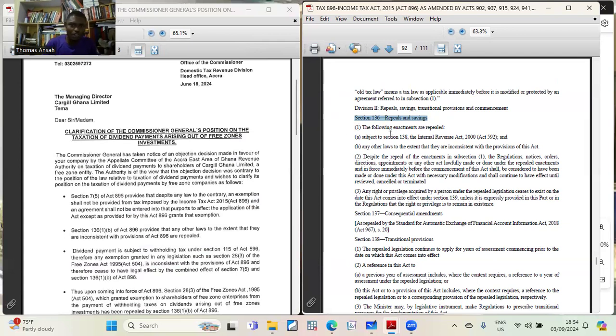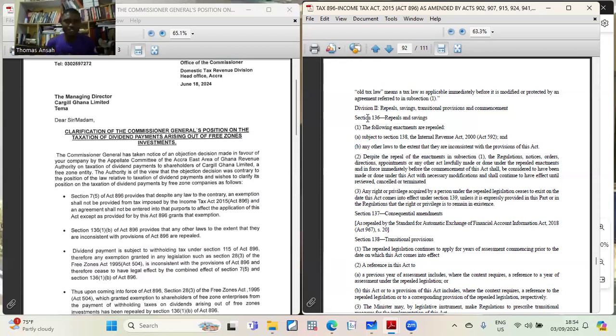So section 136, subsection 1B. This is section 136, this is the subsection, this is the B. And it says any other laws to the extent that they are inconsistent with this act. So it repealed any other law to the extent that they are inconsistent with this act.